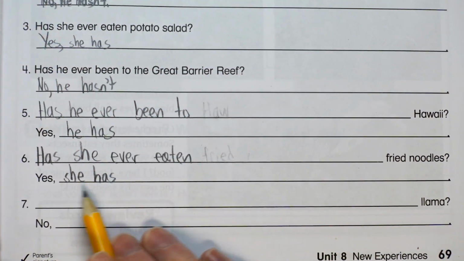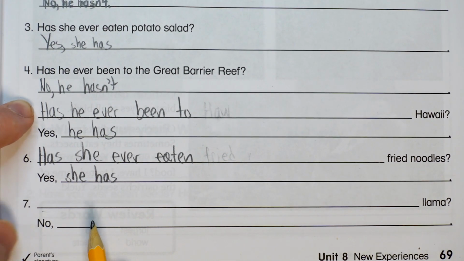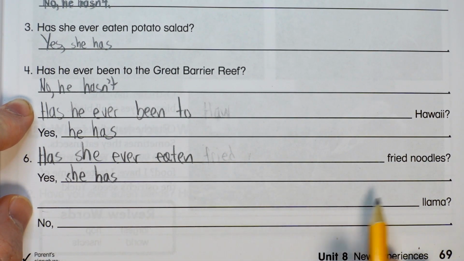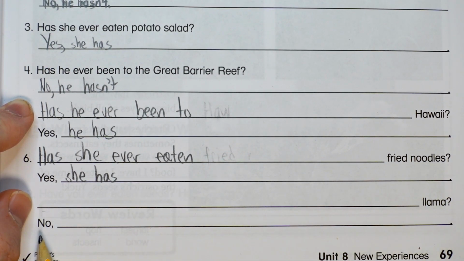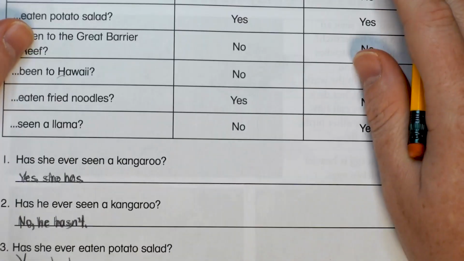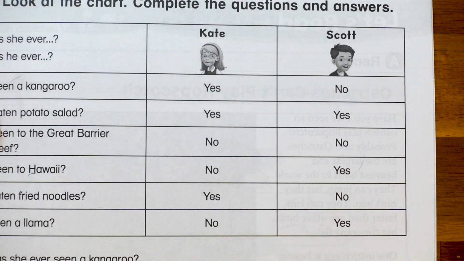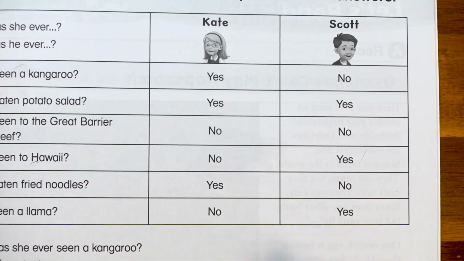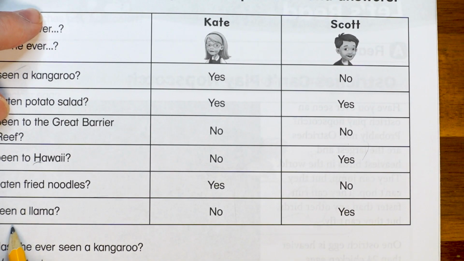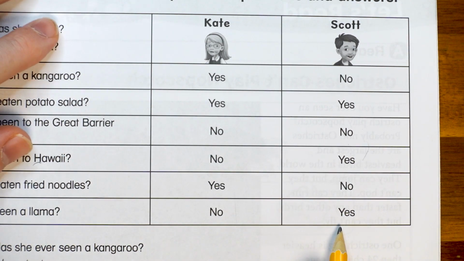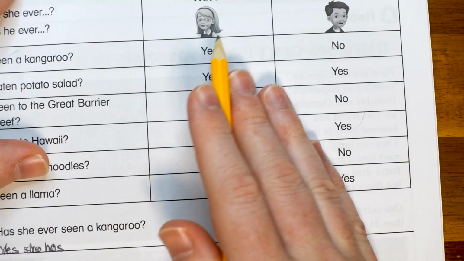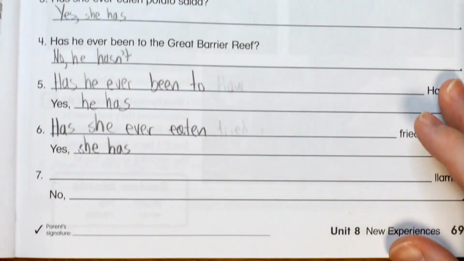And done. The last one is 7, and it says, llama? So let's look up here for llama and find the no person. All right, seen a llama, and Kate is no, Scott is yes. So we're gonna make the question about Kate. Back we go.